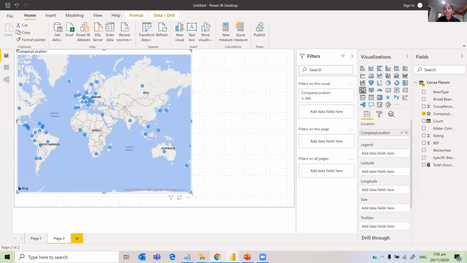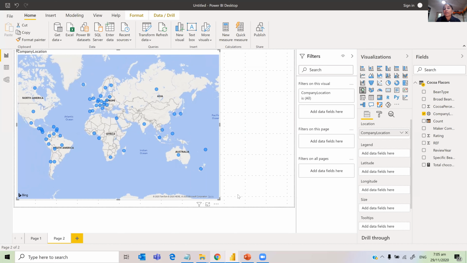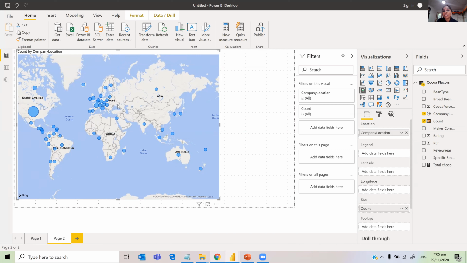So now we have where the most company beans are located. We can give a count here for the size. Notice the size of the bubbles has changed. So here we can see the biggest one: USA is where the most reviews are located. Okay, so that's how we can answer that question by location.